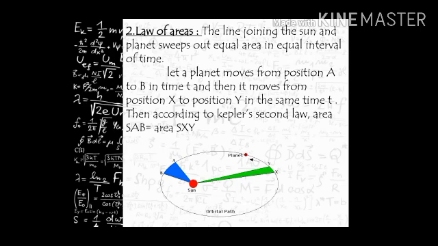For example, let the planet move from position A to B in time t, and then it moves from position X to position Y in the same time t. Then according to Kepler's second law, the AB triangle area and the XY triangle area will be the same. That is, in equal intervals of time it will pass through equal areas. Understood? Now the third law of Kepler.